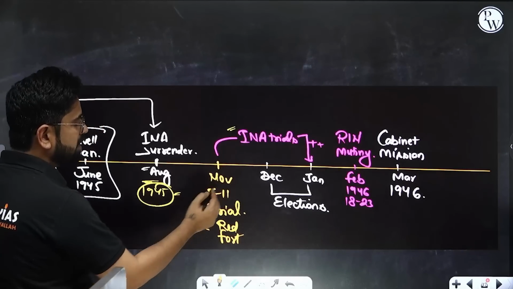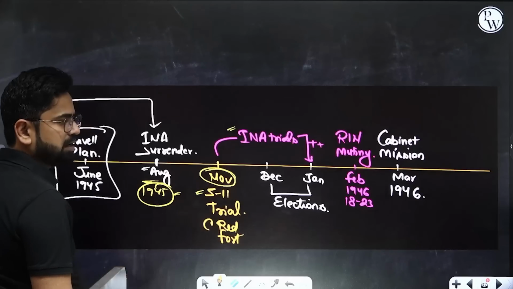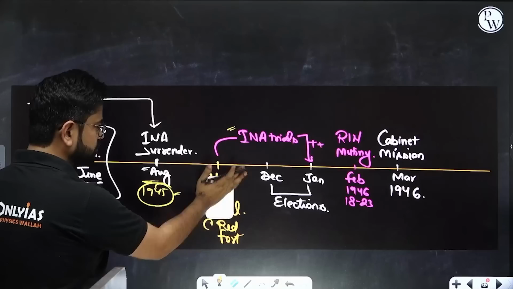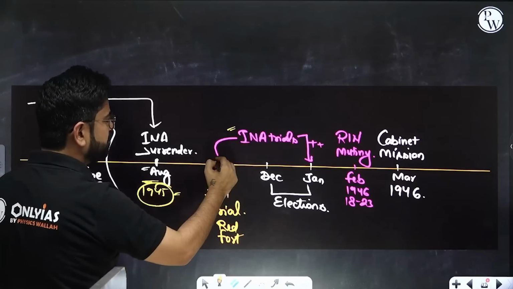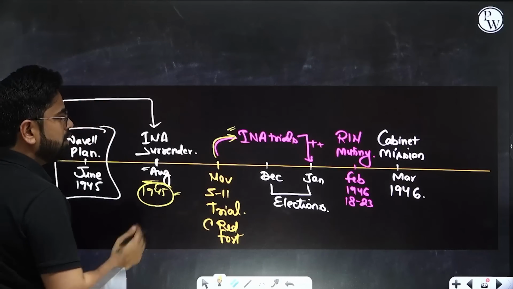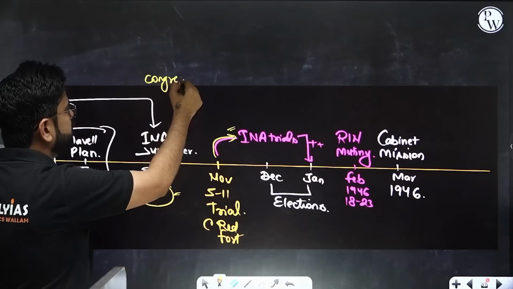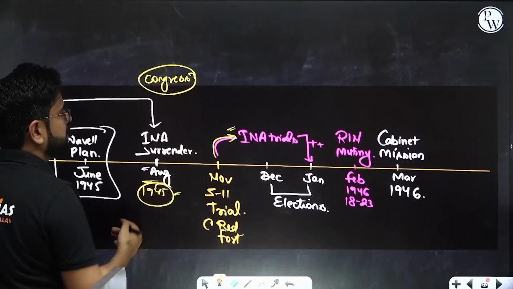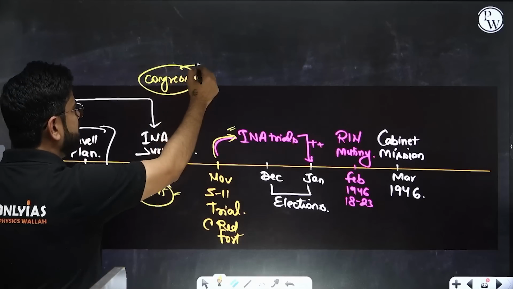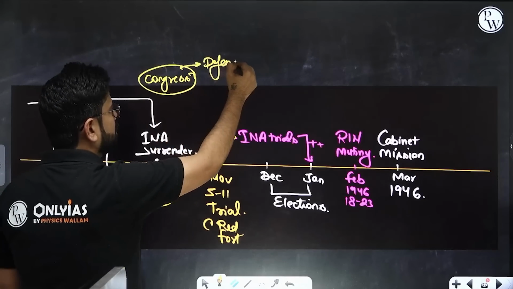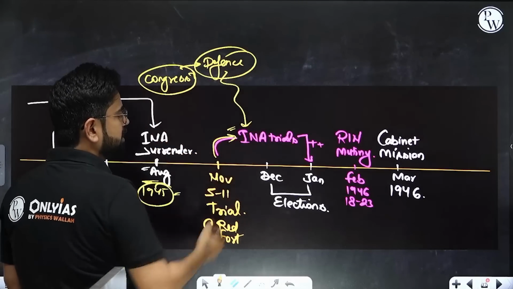It was decided that the INA trial would start from November 5 to 11. At the same time, Congress decided that this INA issue would be taken up by the Congress Working Committee, and they formed a Defense Committee for it. They defended the INA.